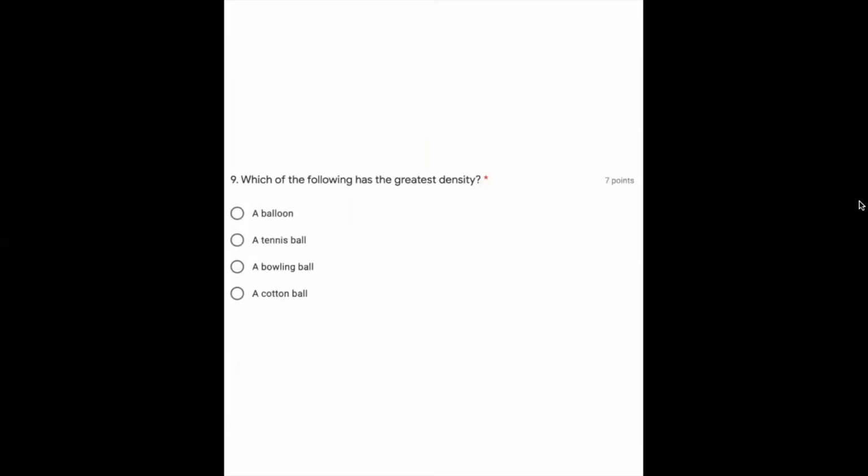Which of the following has the greatest density? A balloon, a tennis ball, a bowling ball, a cotton ball.